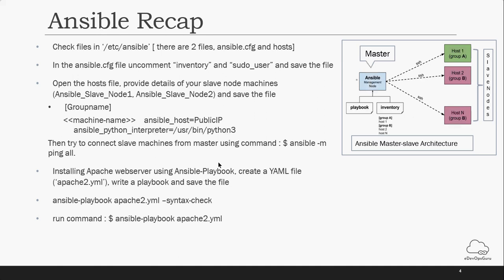If you want to change the index file of Apache 2 with your own, that can also be done using the copy content syntax, and you can write your own message in it, just for the sake of cross-checking whether everything went fine and it has been installed or not.